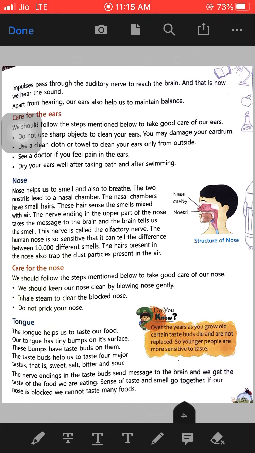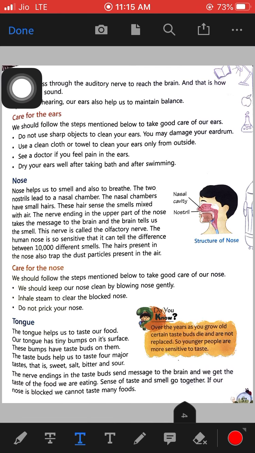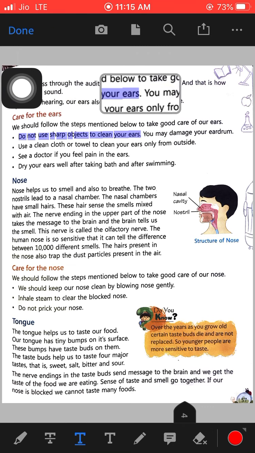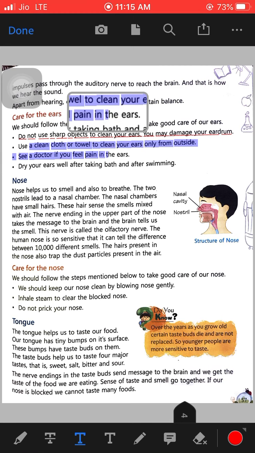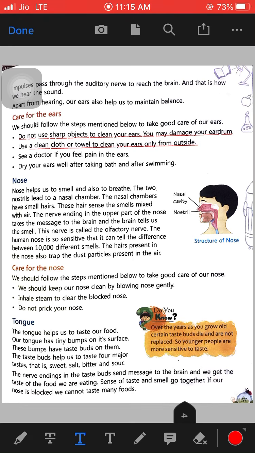Now, how do we take care of our ears? The first thing you have to keep in mind is, do not use sharp objects to clean your ears. You may damage your eardrum. You should always use a clean cloth or towel to clean your ears from outside. If you have pain in your ears, then you have to see a doctor. Dry your ears well after taking a bath and after swimming. So this is how you can take care of your ears.